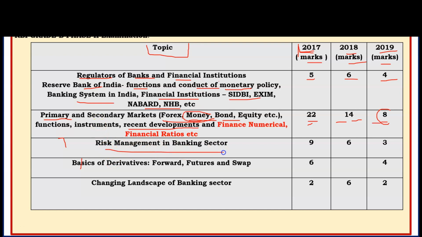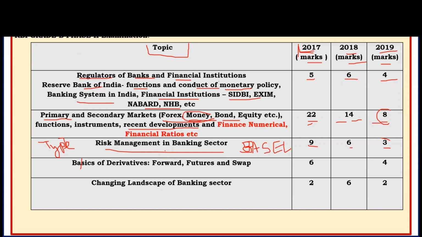Risk management in the banking sector is next. It carried 9 marks, 6 marks, 3 marks in 2019, and is a very important topic. Risk management in the banking sector, types of risk: you must be aware of all types of risk in the banking sector. Basel norms are very important; a question is always asked from Basel norms. Types of risk you have to cover, and all the steps taken by the RBI, specifically for NPA.